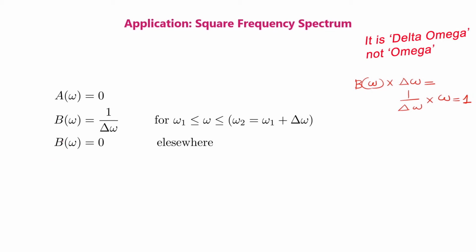So b(omega) is equal to 1 by delta omega for omega between omega 1 and omega 2. And we have already seen in our previous discussion that omega 2 is equal to omega 1 plus delta omega. And for the pulse that we are considering, b(omega) is equal to 0 elsewhere.